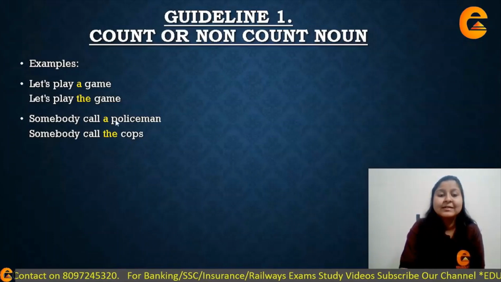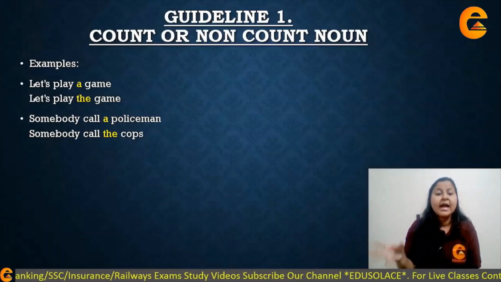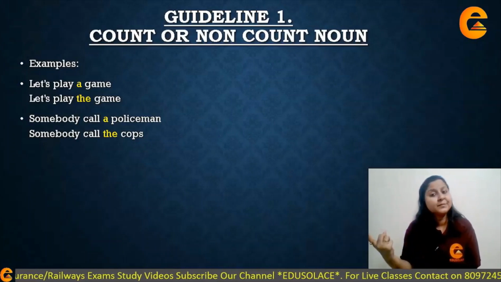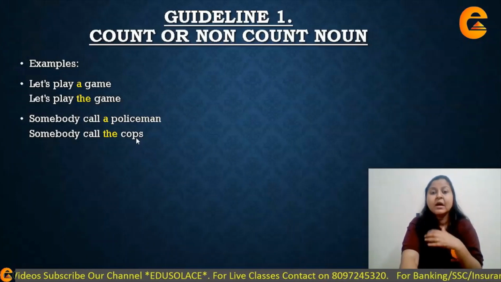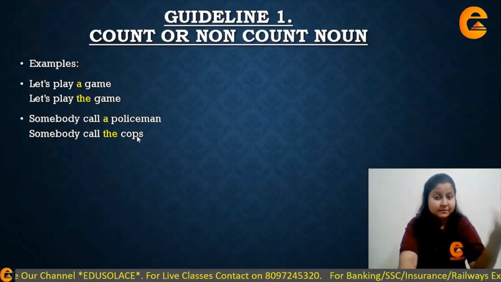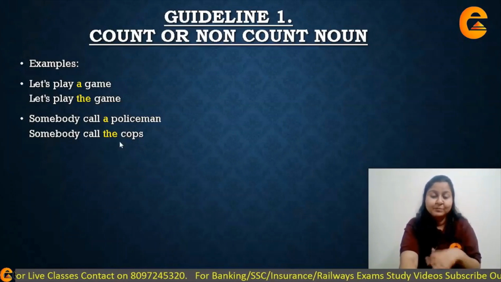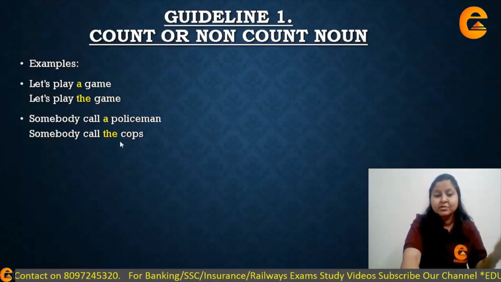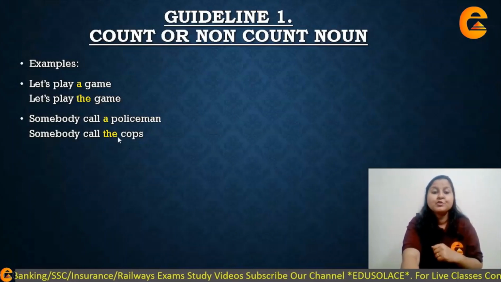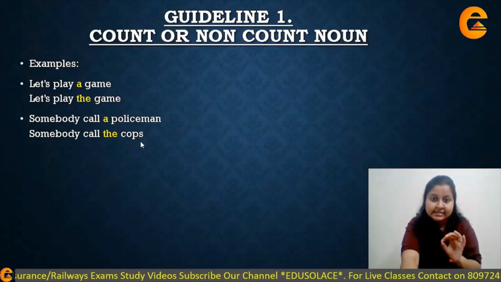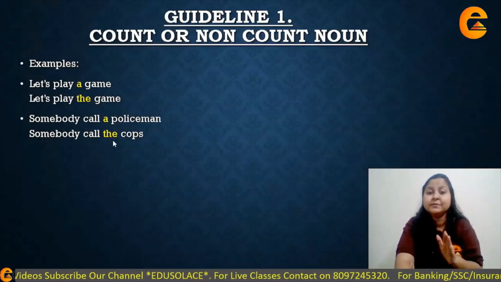Here I'm talking about a single policeman, a single police officer, okay, and somebody call the cops. Okay, so here cops is a plural form, cops means many, so with plural form or maybe more than one, it's not just one policeman or one cop, it is more than one. So I have used an S after it. Also, I have used article the.